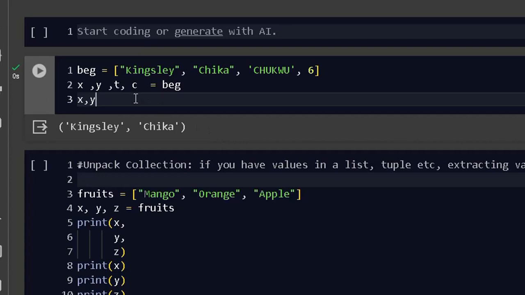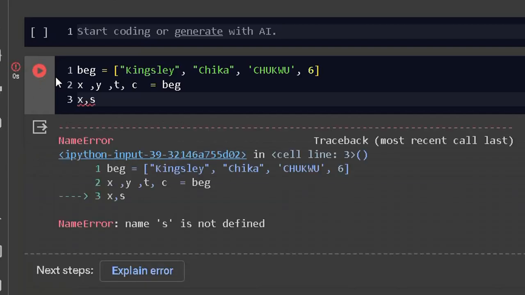And what if I call another thing that is not inside there, like x comma s? What is going to happen? It is going to look and see that there is no place that I define s, because there is no s inside there.